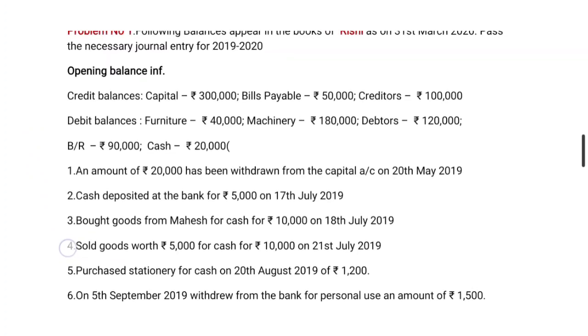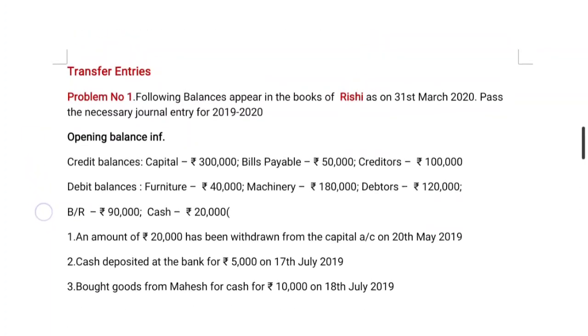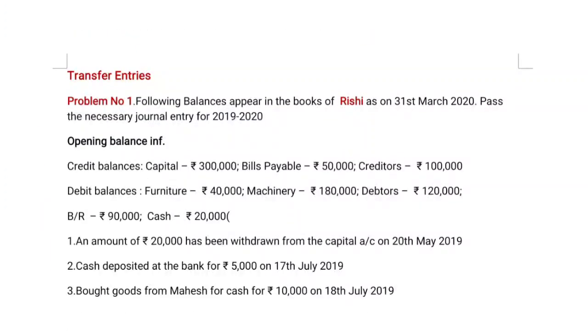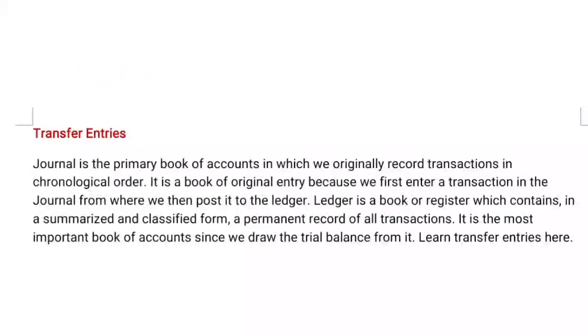Before we go to the first journal entry, we will know some details about transfer entries. Now coming to the description of transfer entries. Here the journal is the primary book of accounts in which transactions are originally recorded in chronological order. We already discussed this in the previous class and at the time of preparing journals.